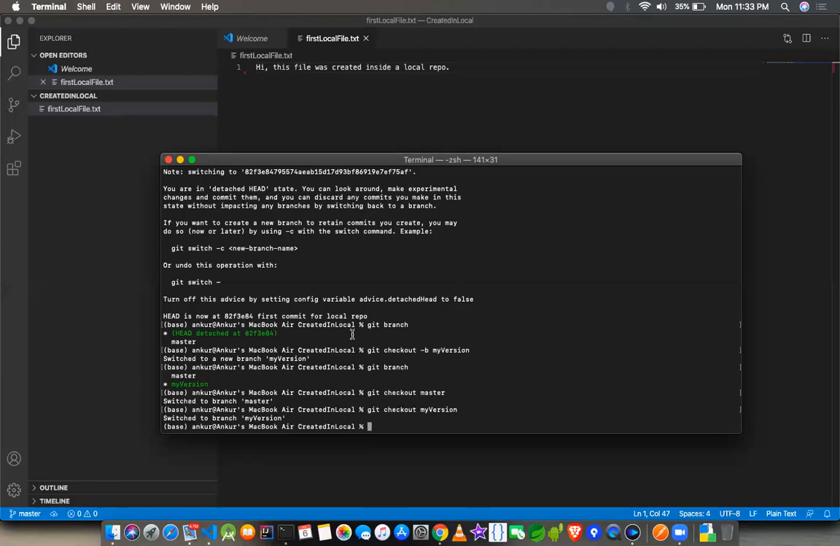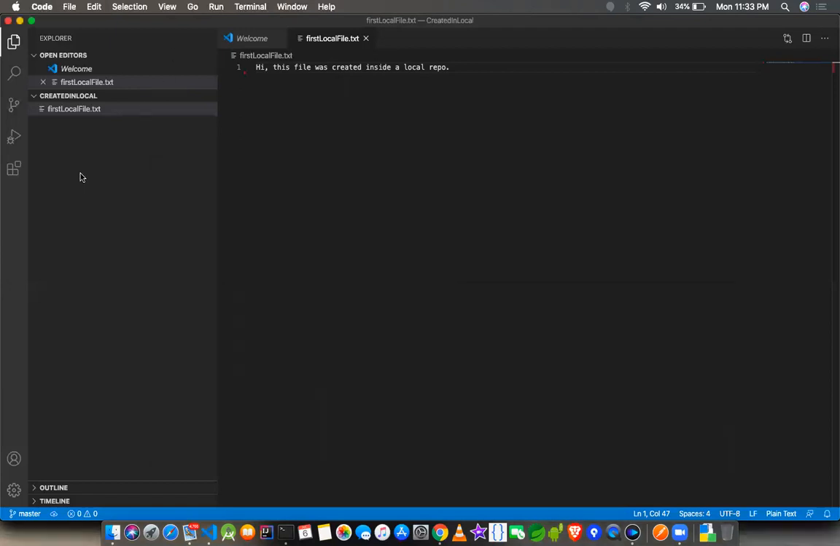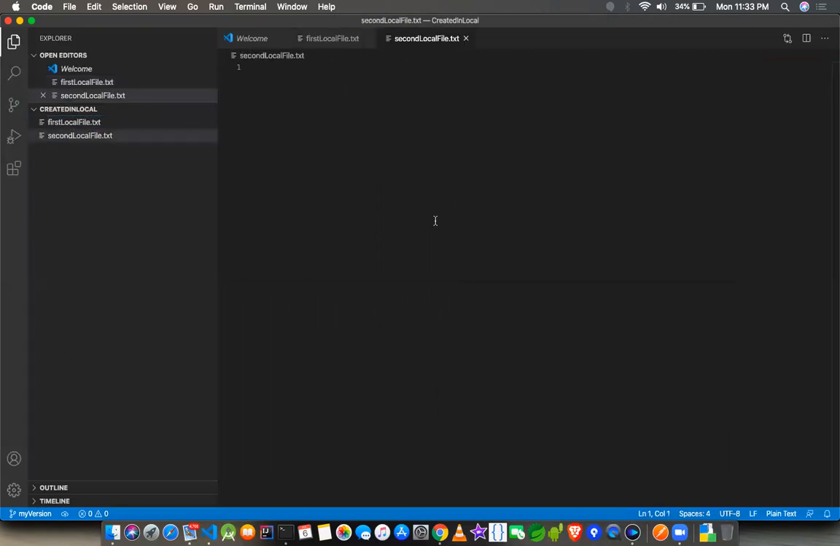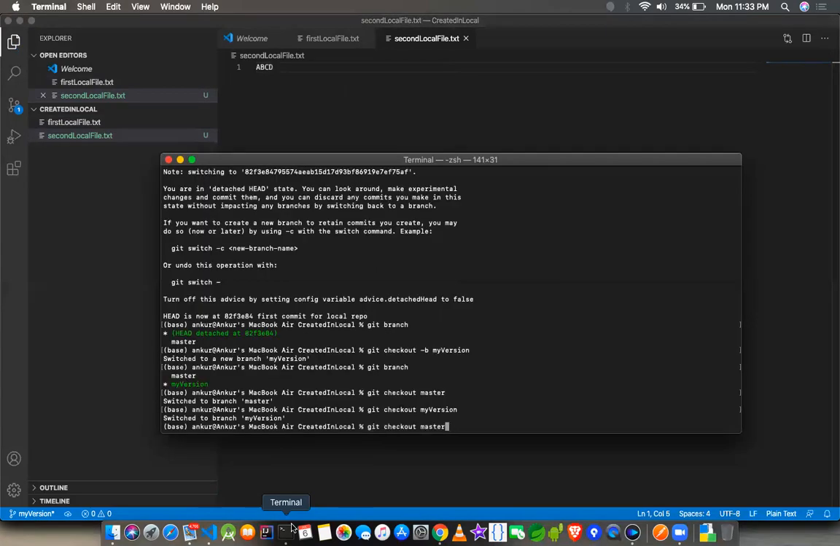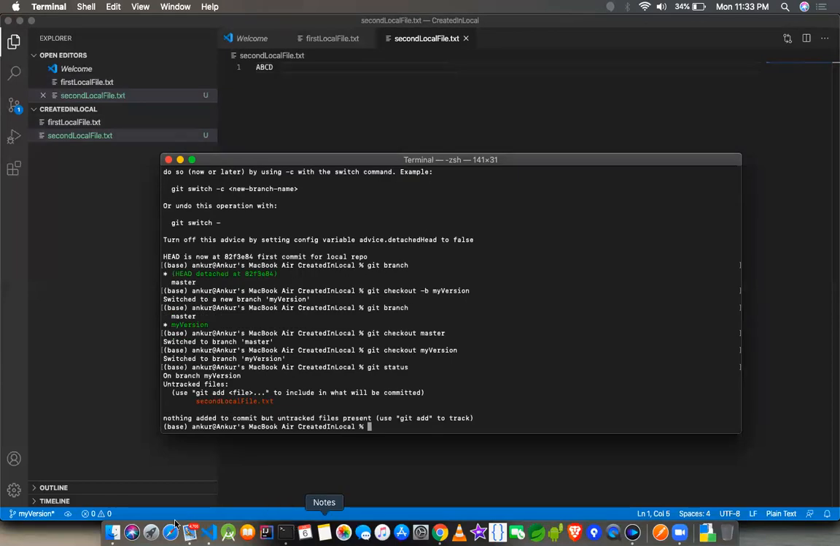In this case, I had only one file, but if I have another file which I don't want to push, I may not push it. It will still be there in the untracked file section. For example, I can create a second local file, and this can have anything, A, B, C, D. This will still be untracked. If I show you this, it will still be untracked. If I don't want to push it, I will still keep it like this.